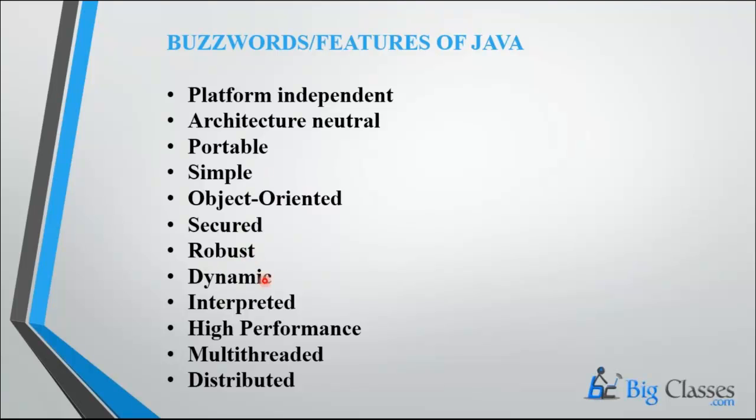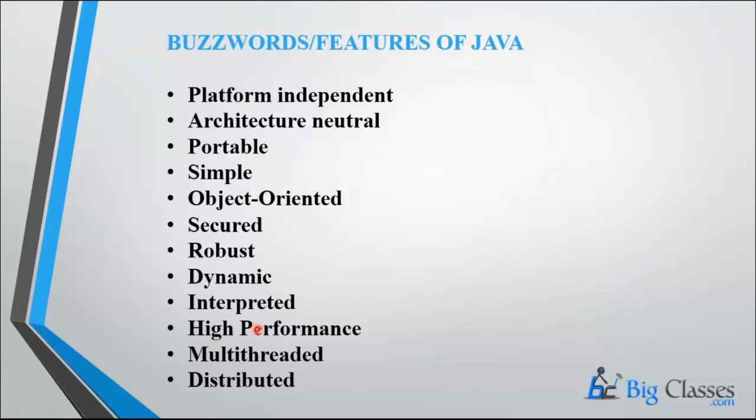And the next one is dynamic. Dynamic means Java supports C and CPP. If you want to run any content from C and CPP, you need not write a piece of code again. Dynamically, Java supports C and CPP. And interpreted means in Java we are using an interpreter, but in C and CPP we are using only compilers. Java has an extra functionality, the interpreter. Because of the interpreter only, we are achieving platform independence, architecture neutrality, and portability.